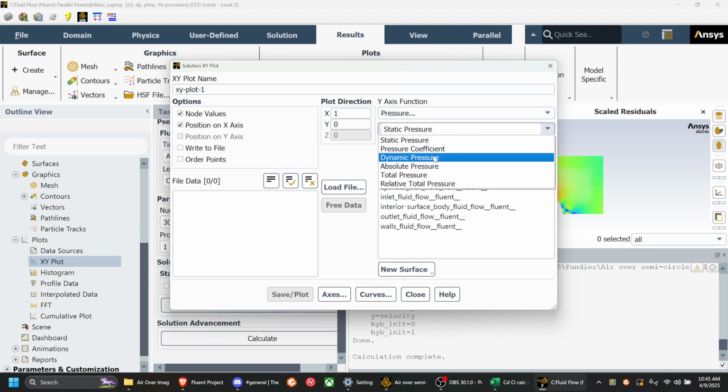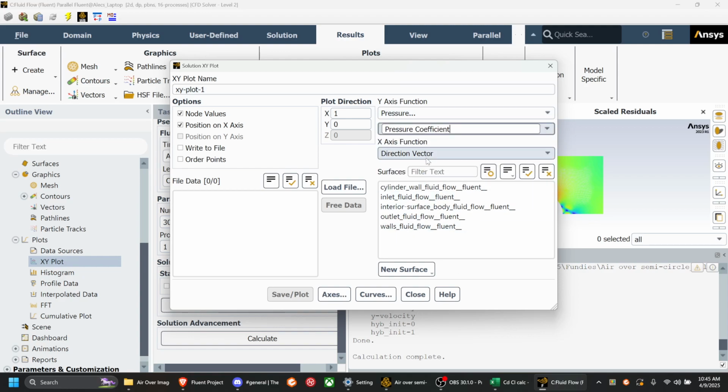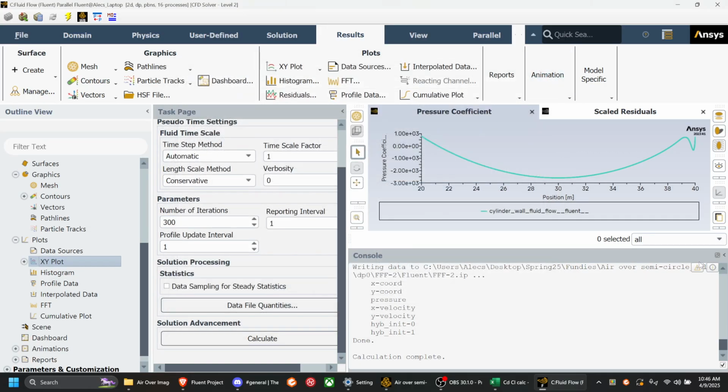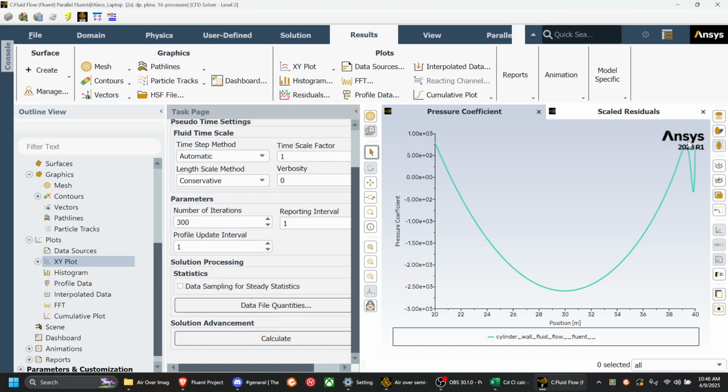So we need a pressure coefficient over the cylinder wall. And we can see that it is very different, and I think this is the part that matters, and this is the problem.